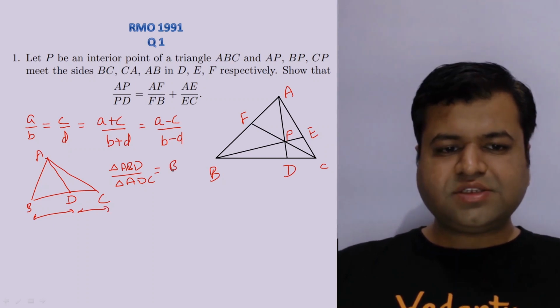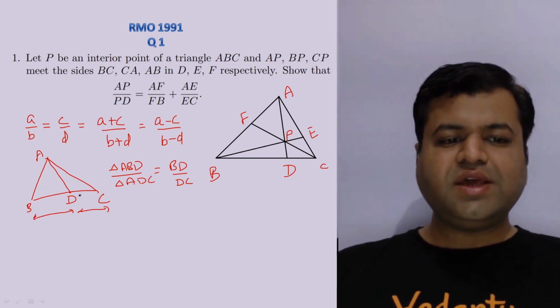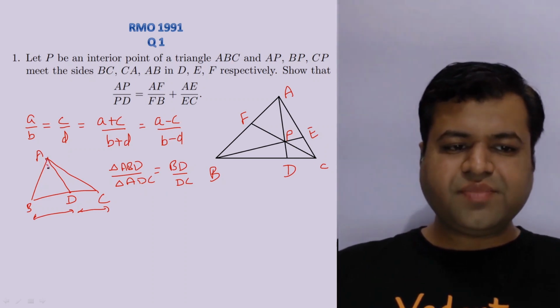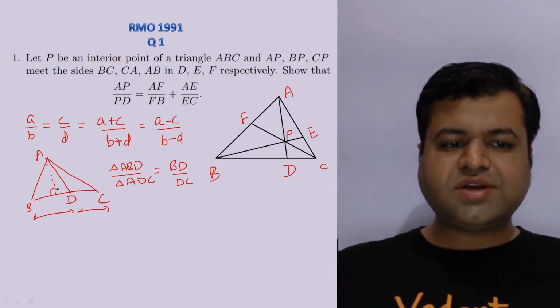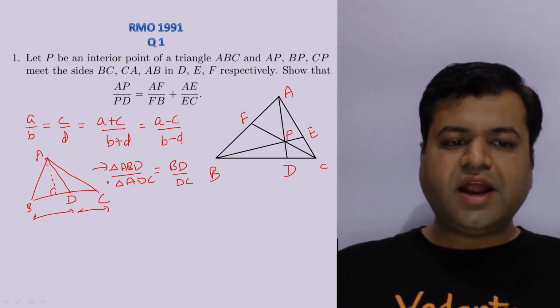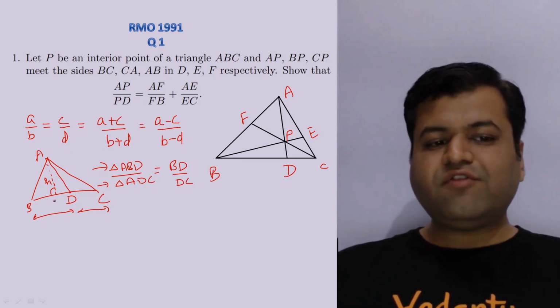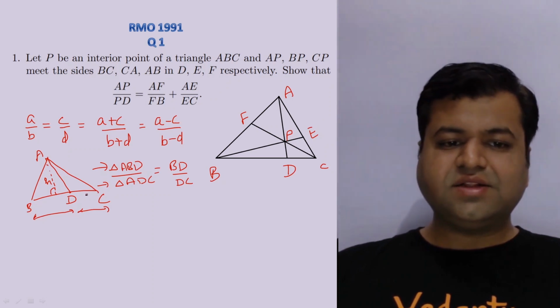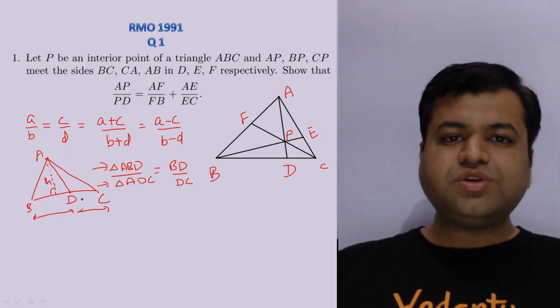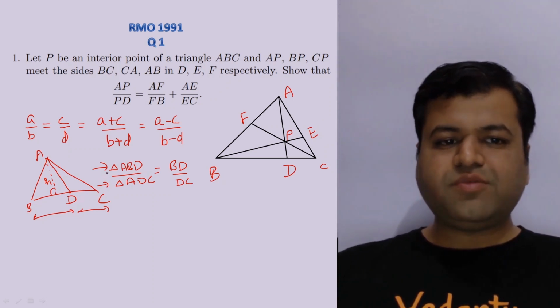I hope ये सबको clear होगा, है ना? Why is this so? Because area is nothing but half into base into height, and height for both these triangles, that is for ABD and for ADC, will be same, that is H. So we can say that the ratio of the areas will be simply the ratio of the bases that form the two triangles, right? So these two results we will be using in proving this result.